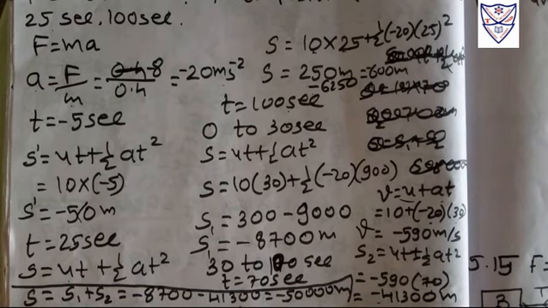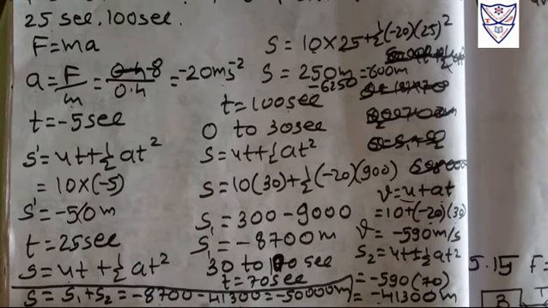But here we have to find the position from 0 to 100 seconds. So 0 to 30 is this distance and 30 to 100 is this distance, so we have to do the algebraic sum of them. Our last answer will be 50,000 meters. So from 0 to 100 seconds, the distance traveled by the object will be minus 50,000 meters. Why do we get a minus sign here? Because that minus sign is exactly opposite to our initial motion.